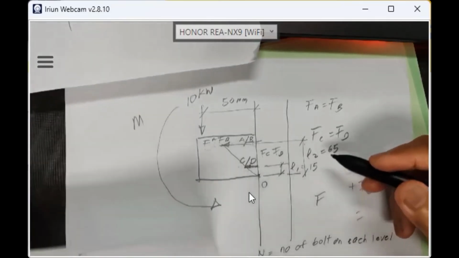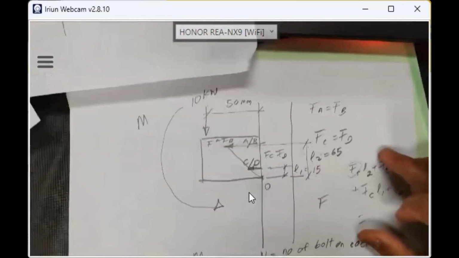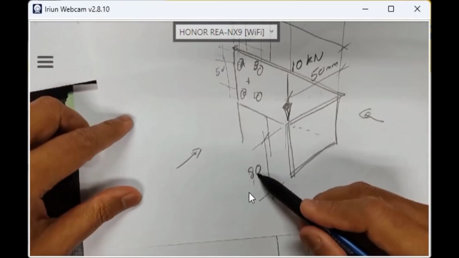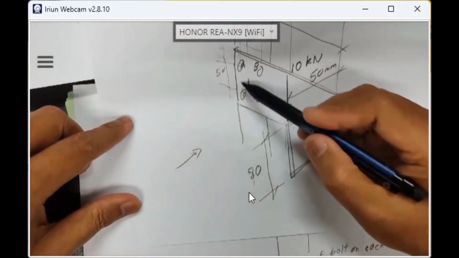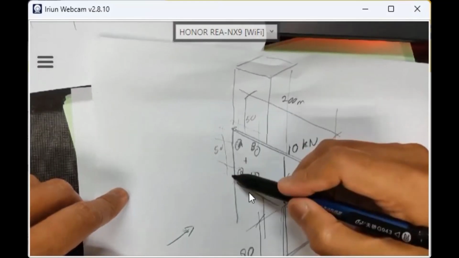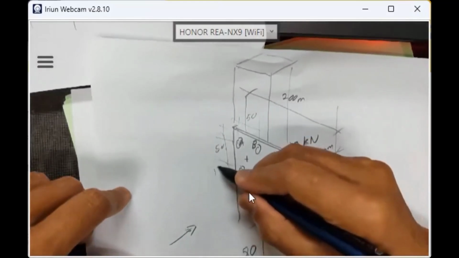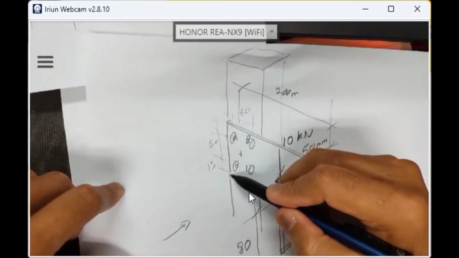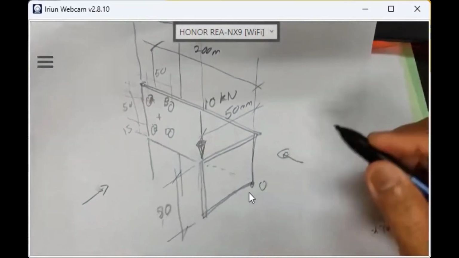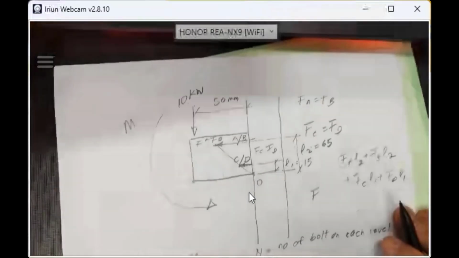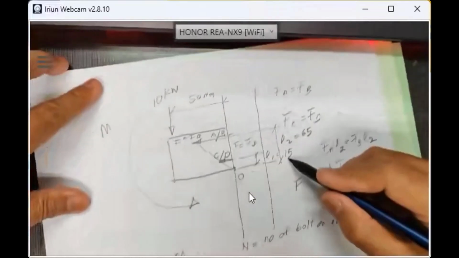Because I put the total thickness here is 80, and the distance between these two bolts is 50, right? 80 means 15, 15. So the first level here is 15 L1, and L2, because the pivot is at this point. I hope you understand. It's basically your design. You design the length. L1 is 15, L2 is 65.